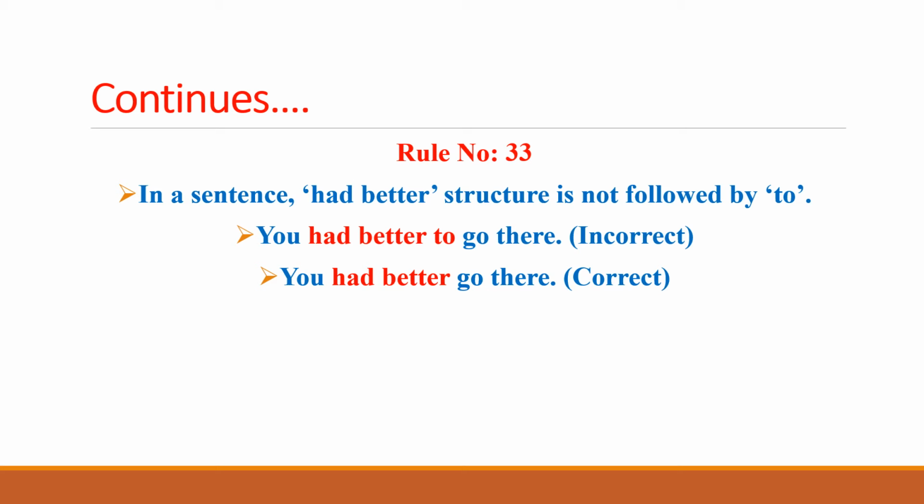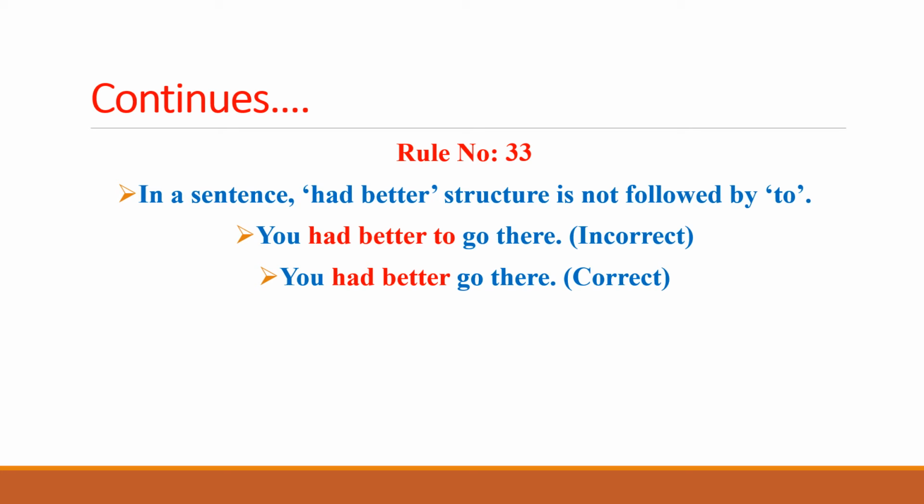As you can see in the first sentence, you had better to go there. So had better has been highlighted in red, showing that had better has been used there in the sentence. And after had better, to is the incorrect expression. In order to make this sentence correct, we need to remove to out of this sentence.